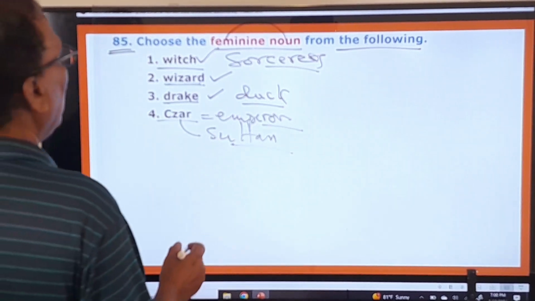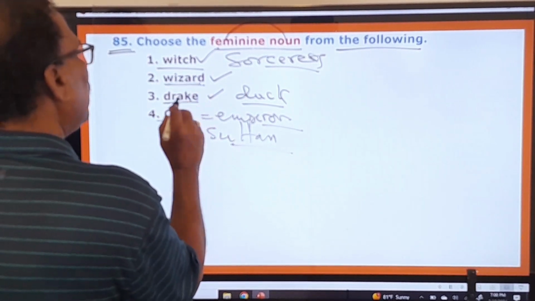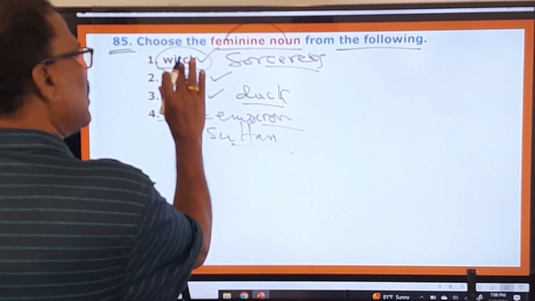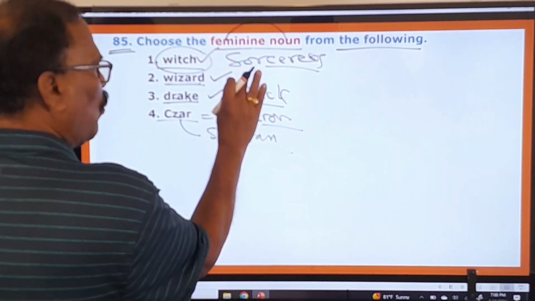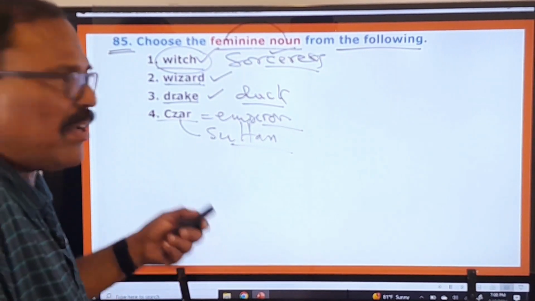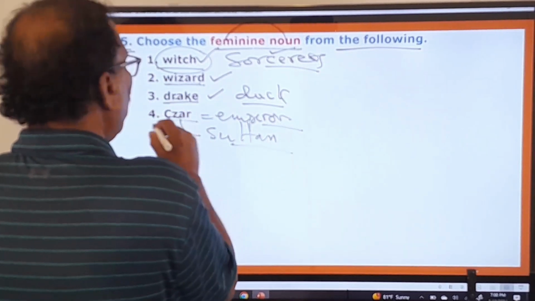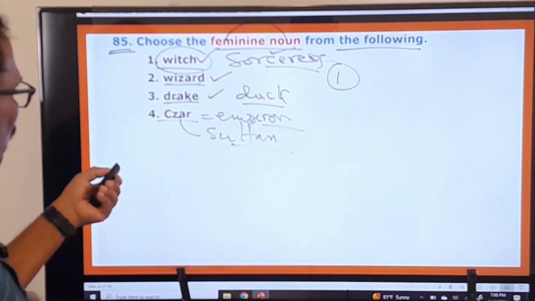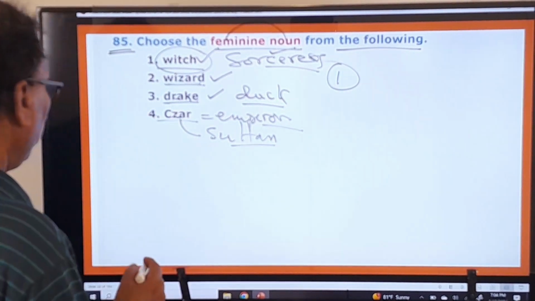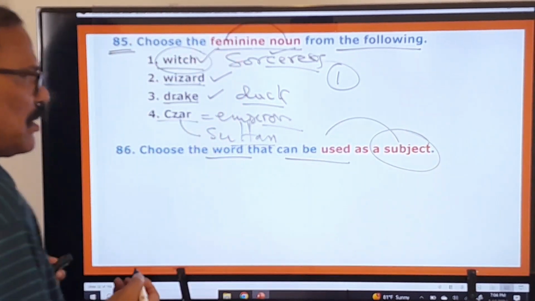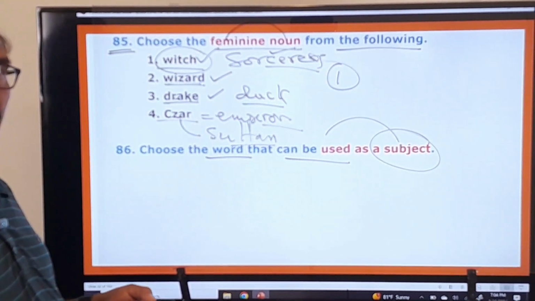So here wizard male, drake male, jar male, and only witch, that is the feminine noun, that is sorceress, mantrikuralu, feminine, female, right. And therefore second one, third one, fourth one are wrong, only the first one is the right one, right. Now you move on to the next question. Choose the word that can be used as a subject. So what is that word that can be used as a subject?